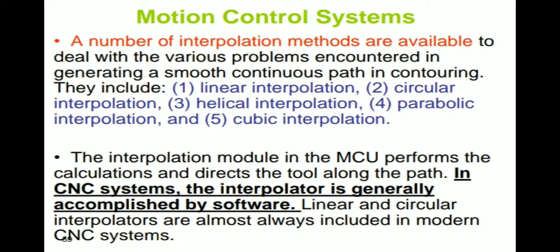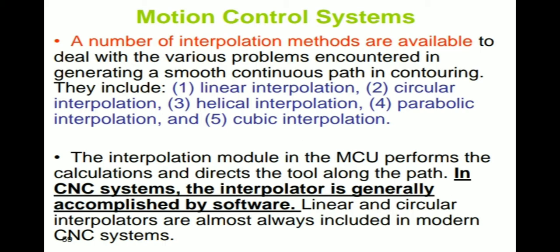The interpolation module in the MCU performs the calculations and directs the tool along the path. In CNC systems, the interpolator is generally accomplished by software. Linear and circular interpolators are almost always included in a modern CNC system. So nowadays interpolation systems are used in CNC machines.